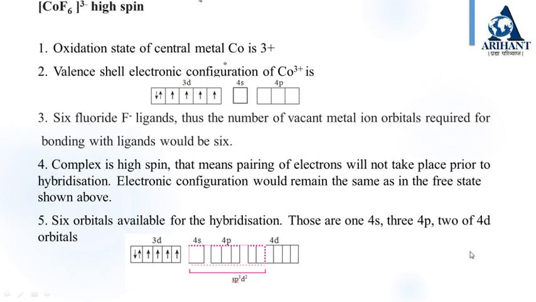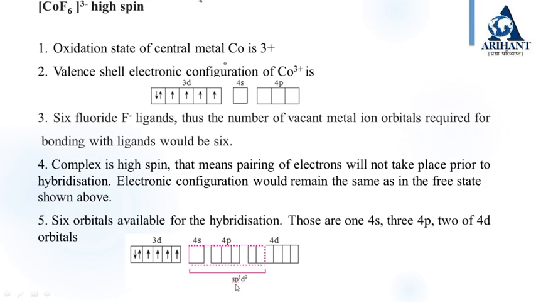So, as we have seen in the earlier example, this is not possible in high spin complexes. The pairing will only occur in low spin complexes. So we have to have 6 orbitals for hybridization. So what will happen? The 4s and 4p are available, so two 4d orbitals will take part in the hybridization. So now one 4s, three 4p and two 4d orbitals will take part in hybridization. So this will be sp3d2.